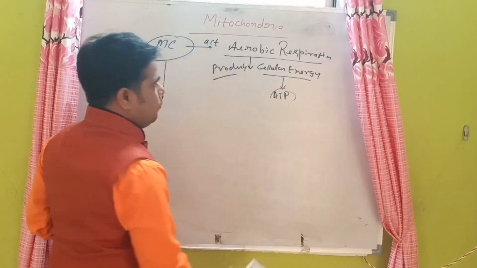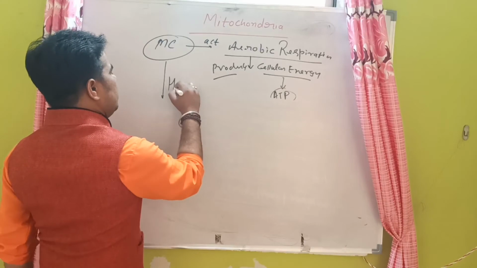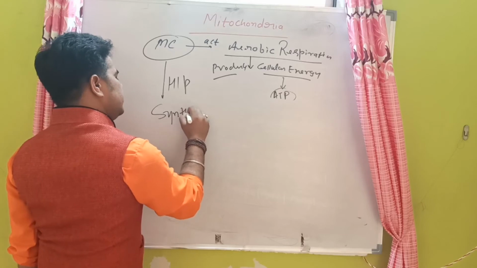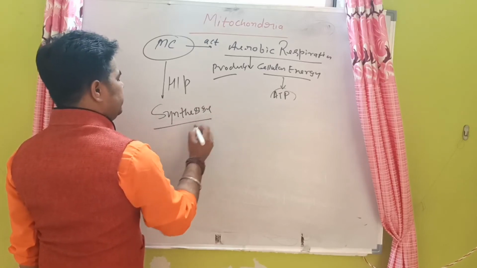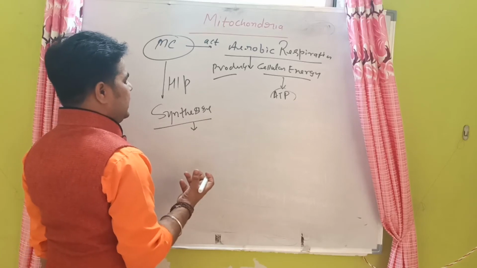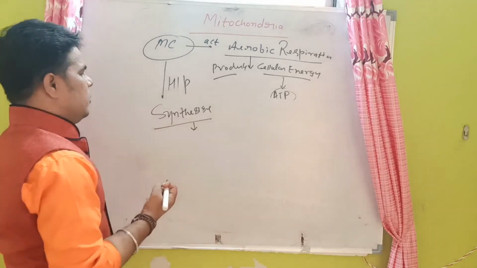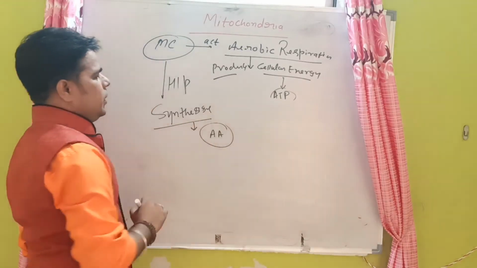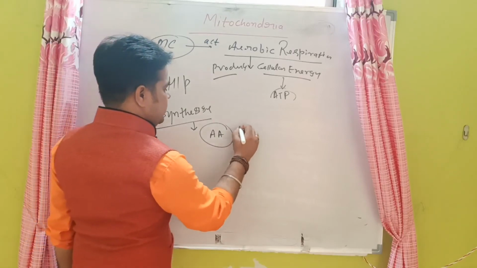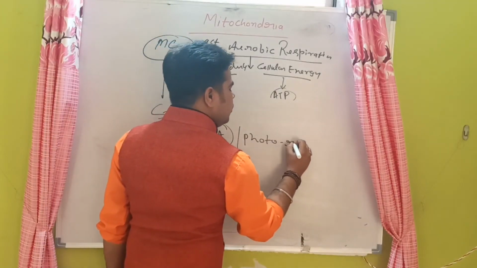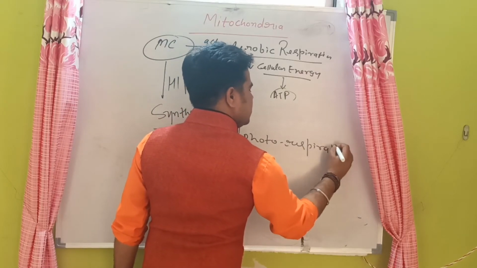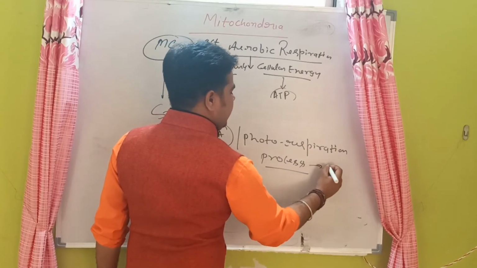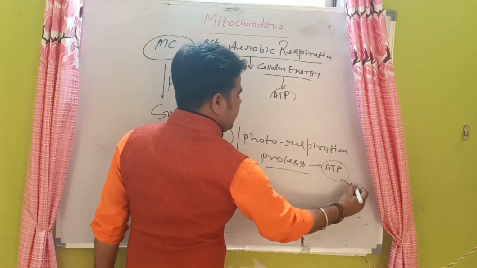Now mitochondria are also involved in synthesis. They synthesize amino acids and are involved in the photorespiration process, and they produce ATP energy.